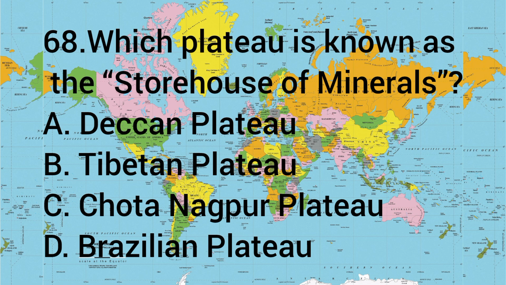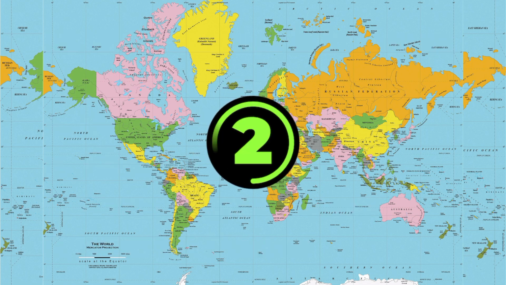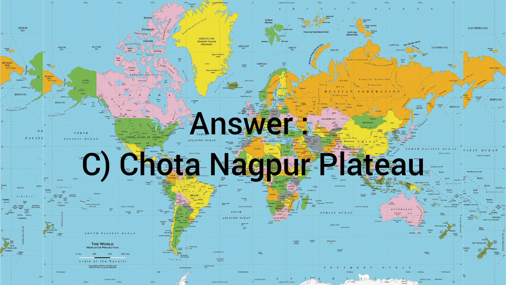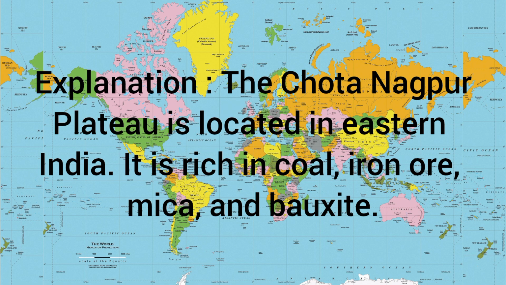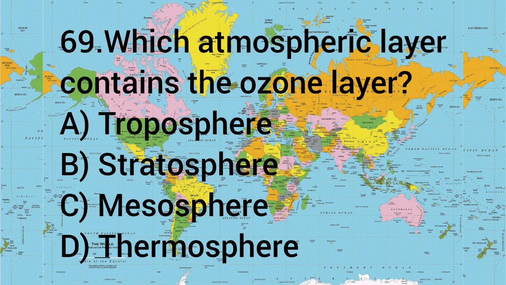68. Which plateau is known as the storehouse of minerals? A. Deccan Plateau, B. Tibetan Plateau, C. Chota Nagpur Plateau, D. Brazilian Plateau. The answer is C. Chota Nagpur Plateau. It is located in eastern India. It is rich in coal, iron ore, mica, and bauxite.